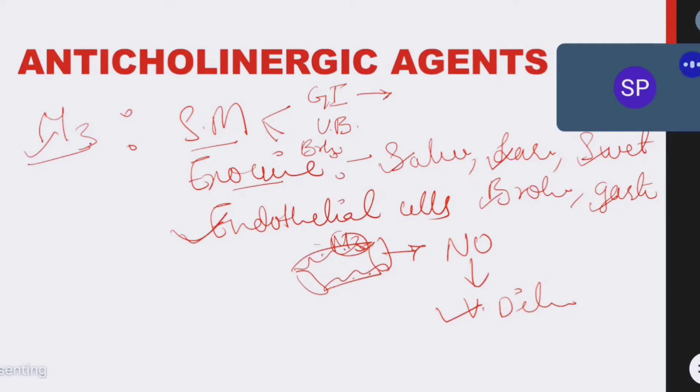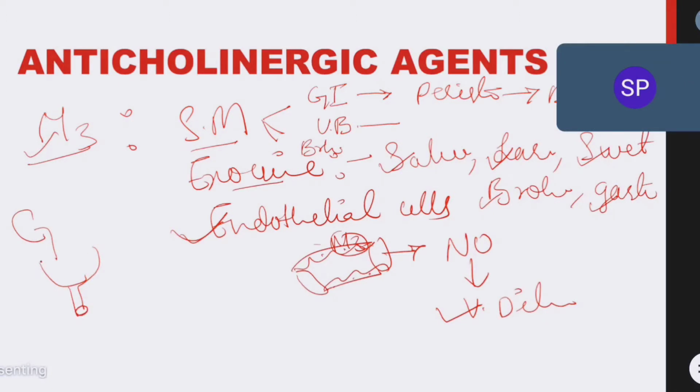When M3 receptor is activated in the GI tract, it increases peristaltic movement. Through that, it will cause increased gastric emptying, and it causes diarrhea or defecation. And on the urinary bladder, just imagine this is the kidney, this is the ureter, and this is the urinary bladder. The urinary bladder is connected with the urethra.